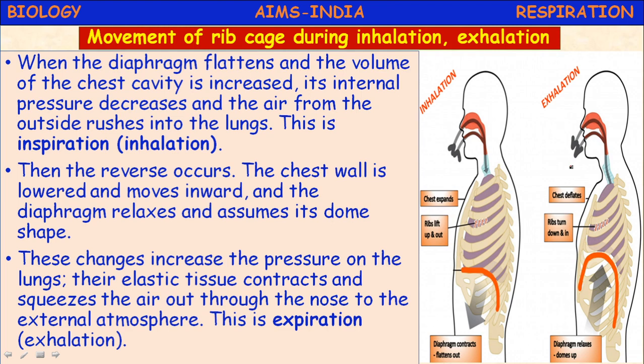Children, respiration involves breathing. Breathing occurs in two stages. One is inhalation, the first stage. The second one is exhalation. During inhalation, the air which enters the lungs mixes with the blood. The oxygen combines with the blood, and the carbon dioxide leaves. During exhalation, the carbon dioxide is leaving out. That's why the composition of air will change. The air which enters inside and the air which is coming outside may vary in composition because of these changes inside.